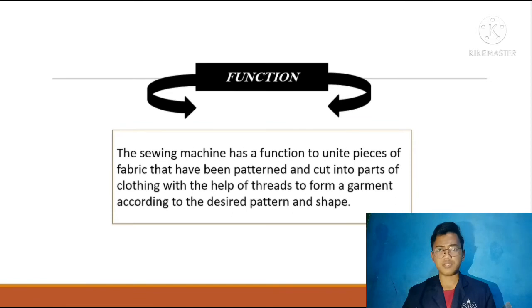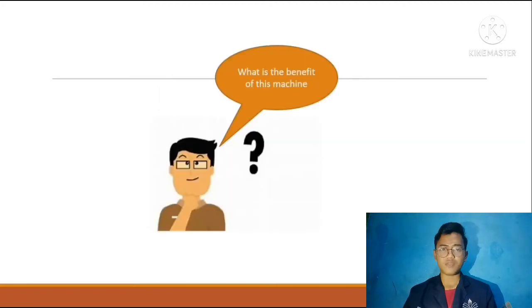Function. The sewing machine has a function to unite pieces of fabric that have been patterned and cut into parts of clothing, with the help of thread, to form a garment according to the desired pattern. There is a question: what are the benefits of this machine? Useful for sewing clothes and sewing fabric that will be used as clothes.